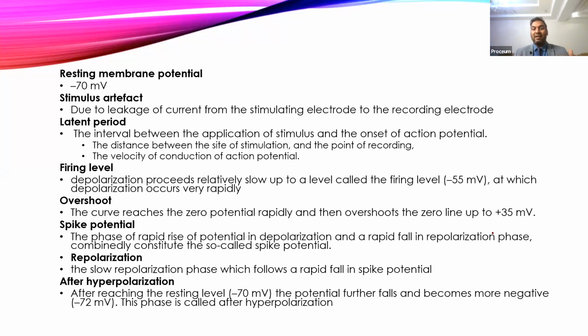Apart from this, it also depends upon the conduction velocity and the time taken to generate the action potential, and both contribute to the latent period.